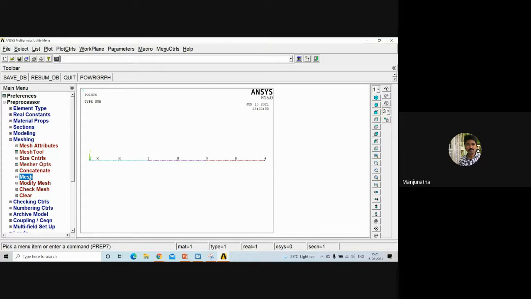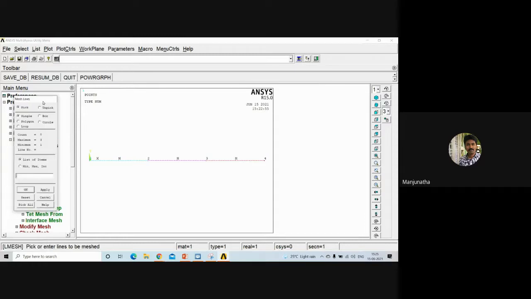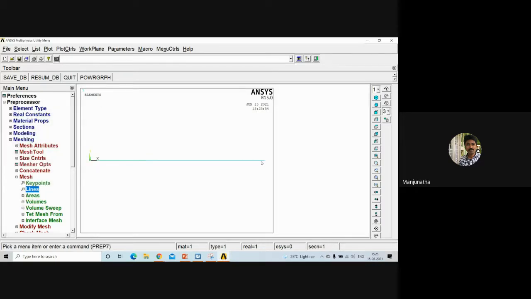Now just click on mesh lines. Just click on pick all. Everything will be meshed here into one segment. Initially it was 3 segments, so all these 3 segments have been converged into one segment.